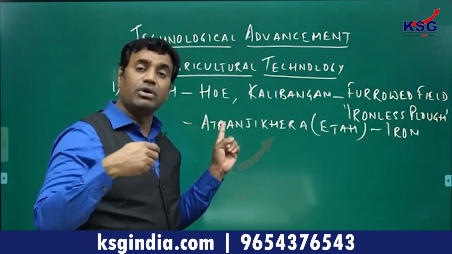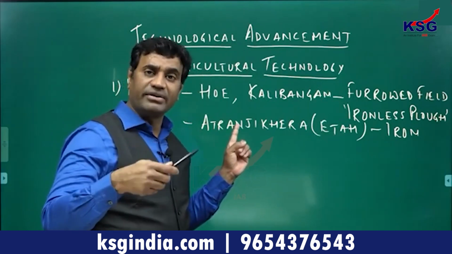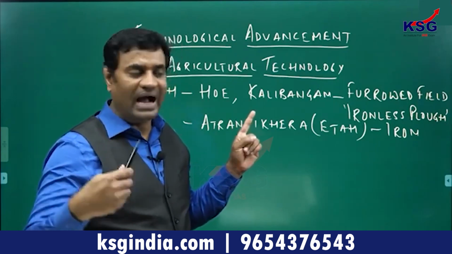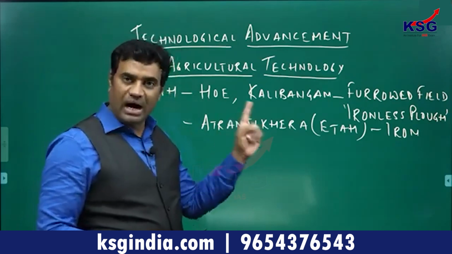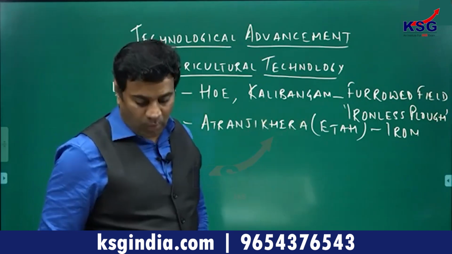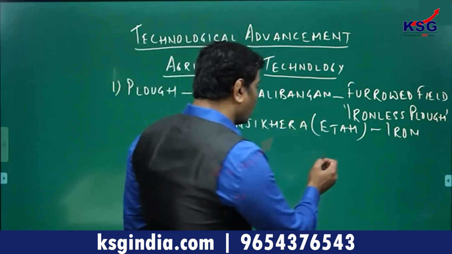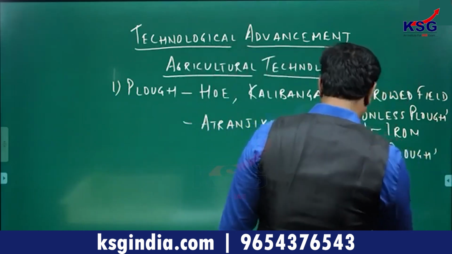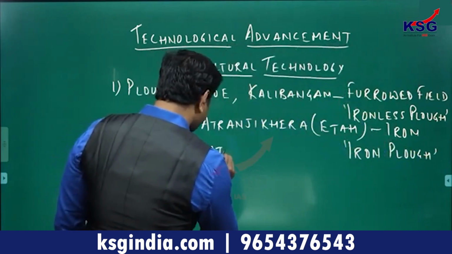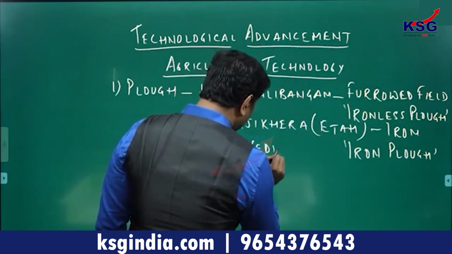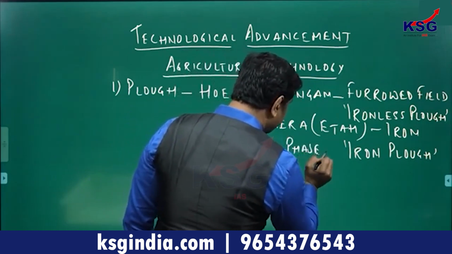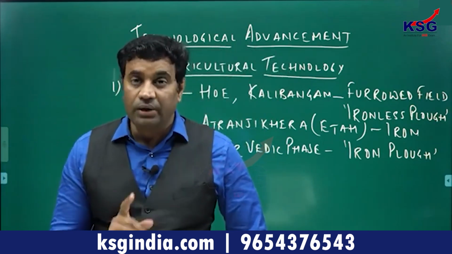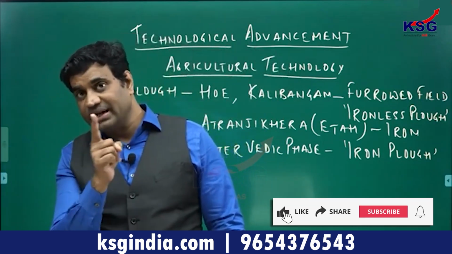Iron was discovered in 1000 BC. That in fact proved to be revolutionary, which transformed the life of Rig-Vedic Aryans into the later Vedic phase, where life became settled and sedentary due to the practice of agriculture. So Atranji Khera was the place where iron was discovered in 1000 BC, and thereafter the iron plow began to be used in the later Vedic phase, for agriculture, for furrowing the field. Clear? This was in ancient India. They will give you connecting questions from ancient and medieval India regarding technology.